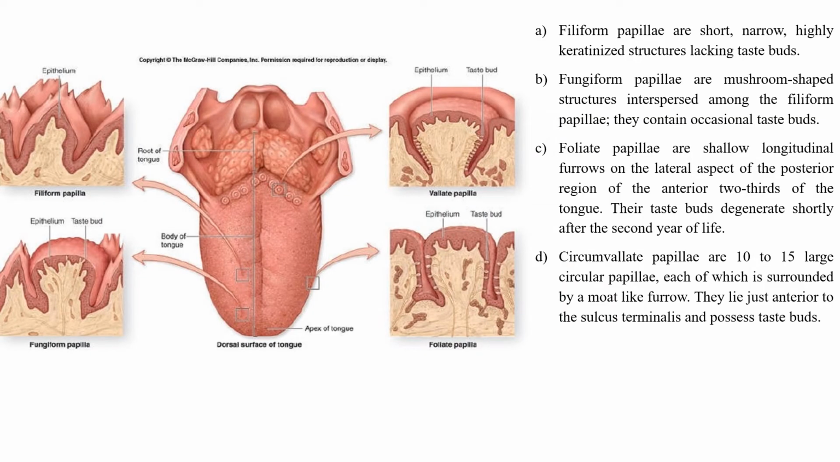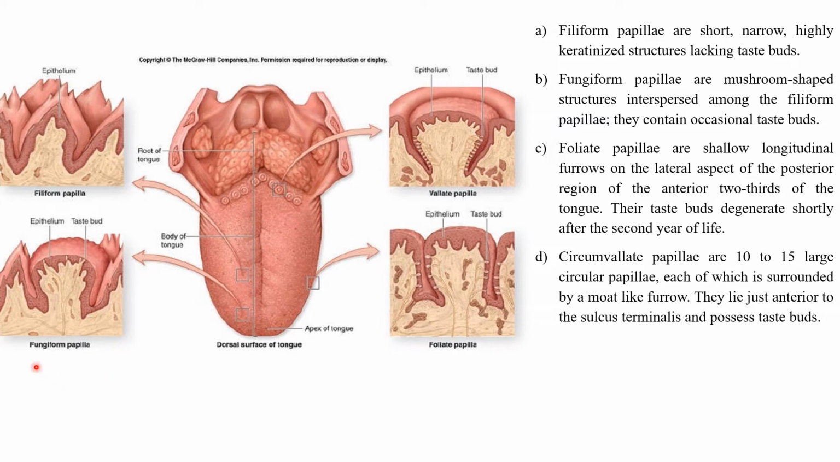Moving further, as we have already discussed, there are four important types of papillae. The first one is the filiform papillae. Filiform, the name itself indicates, are short, narrow and highly keratinized structures. You can see here they are short and narrow as well as pointed. That's why the name filiform. And they are highly keratinized structures lacking the taste buds. So these papillae do not possess taste buds.